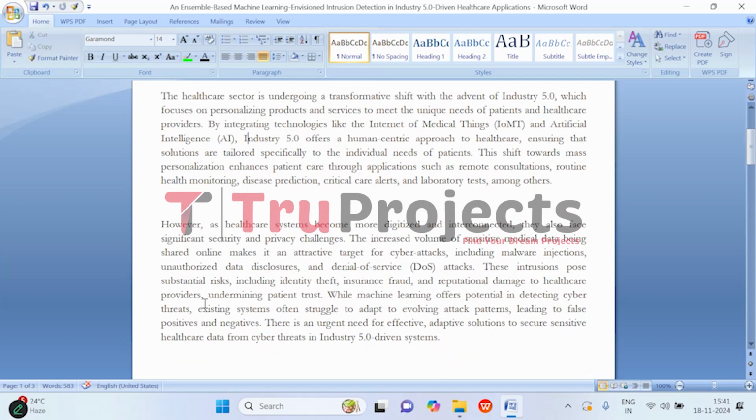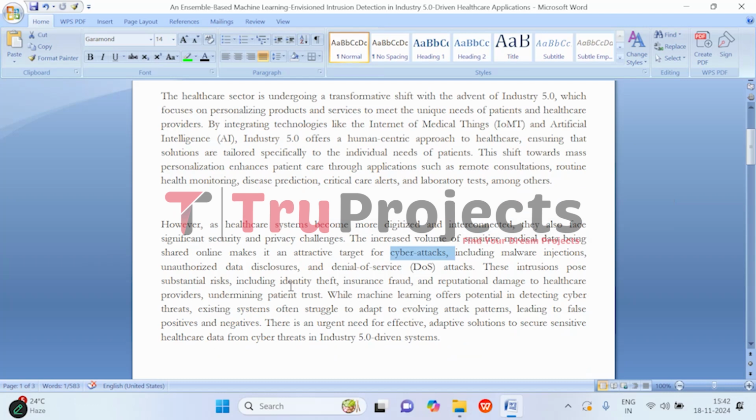As healthcare systems become more digitalized, they face significant issues related to security and privacy. The increasing amount of sensitive medical data shared in the online markets makes it a target for cyber attacks like malware injections, unauthorized data leaks, and also DOS attacks.